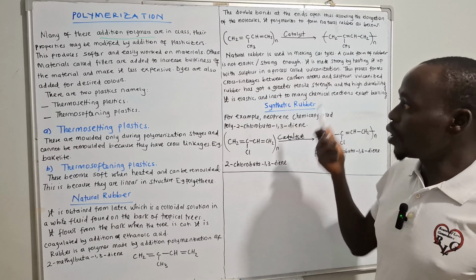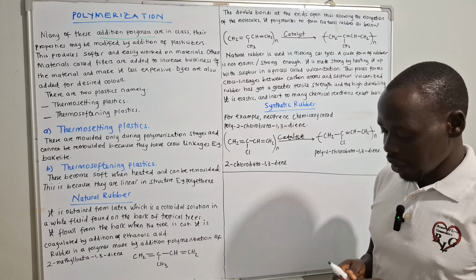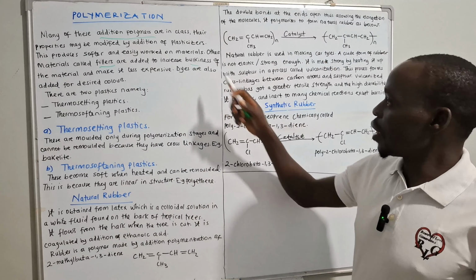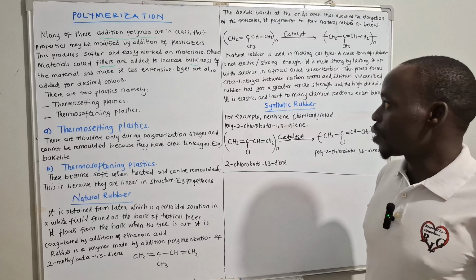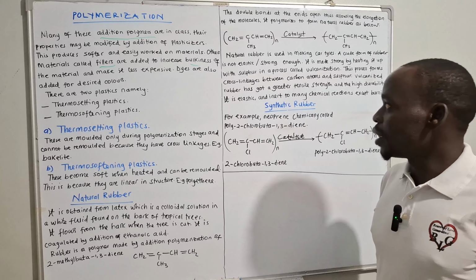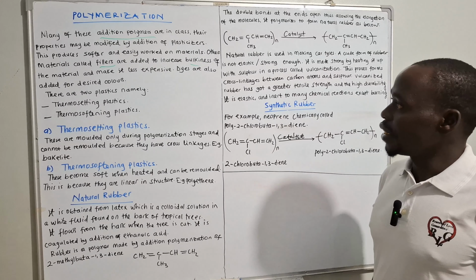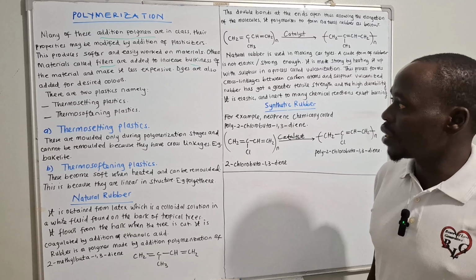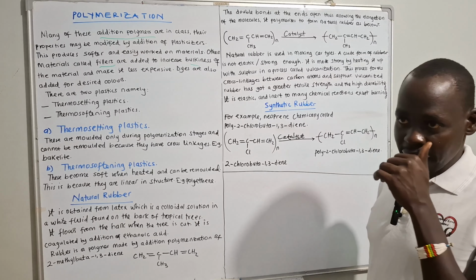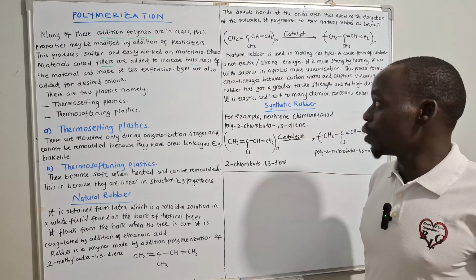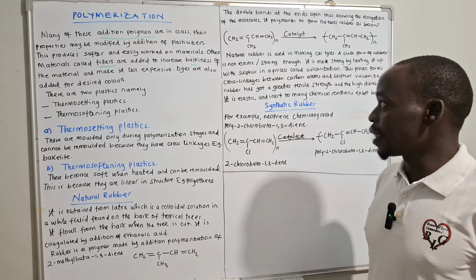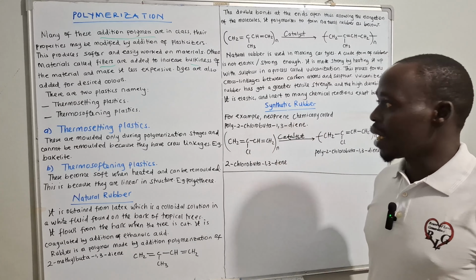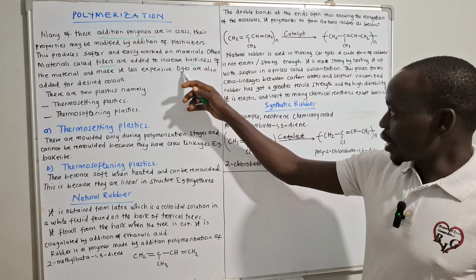Other materials like fillers can also be added, the reason being to increase the bulkiness of the materials we want to work on. And at the end of the day, you will see that these plastics which are produced have different colors, so dyes are also added for desired colors. That's why when you go to the market and want to buy plastic basins, you say you want the one which is green, another one is blue, another one is red. So this is where these things are added.